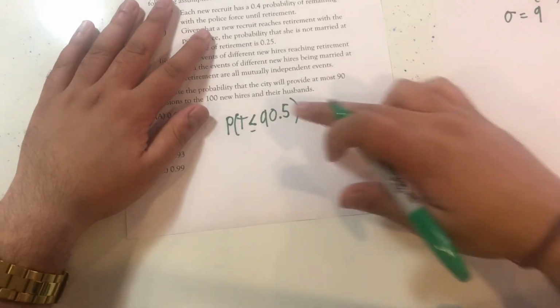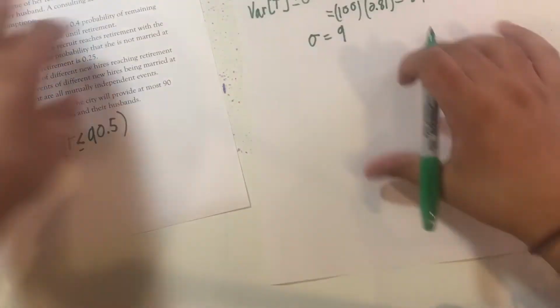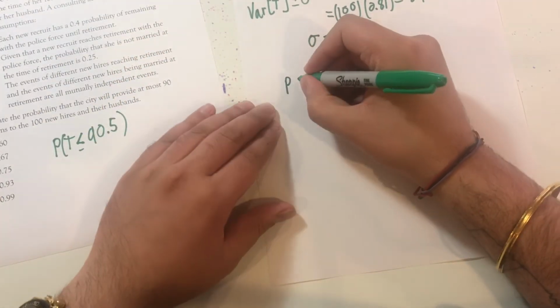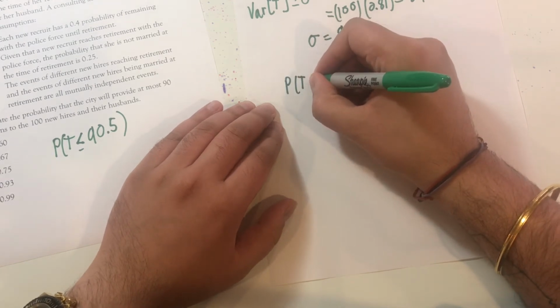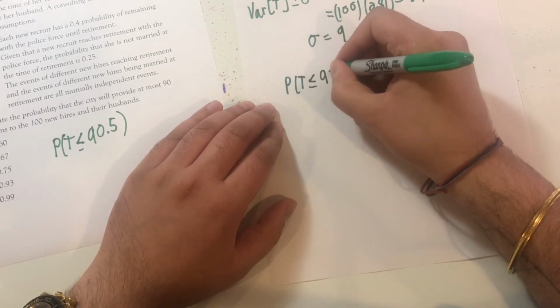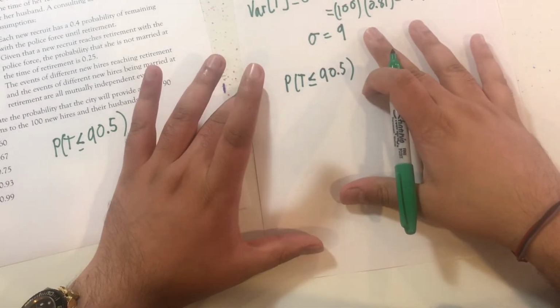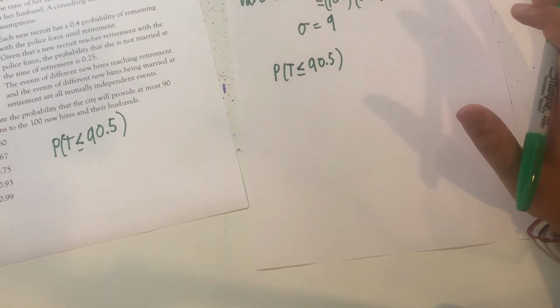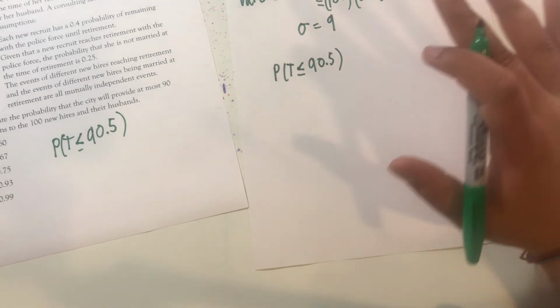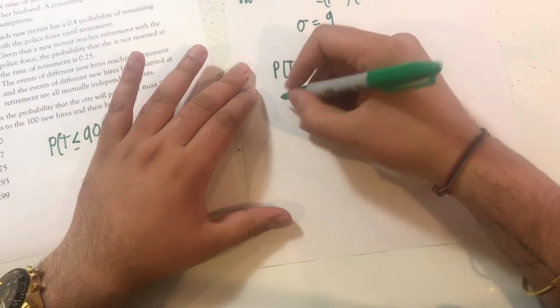Okay, so back to what the question was originally asking for. Now that we've got our two important numbers, standard deviation and expected value, we're looking for the probability that t is less than or equal to 90.5. We're going to use the standard normal distribution, so we need to standardize this.